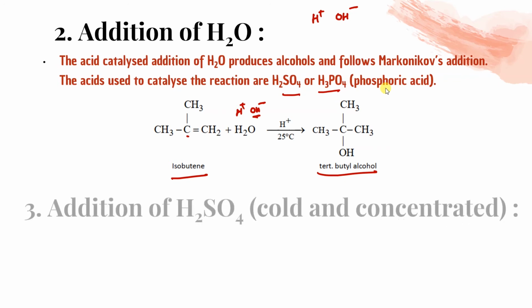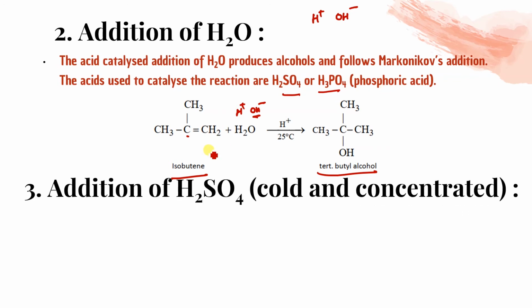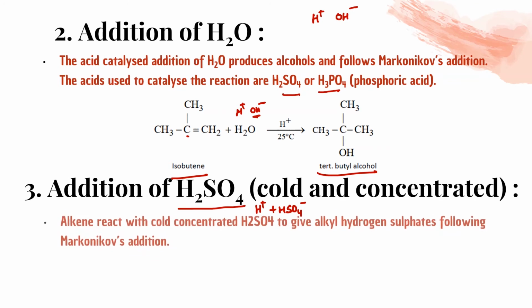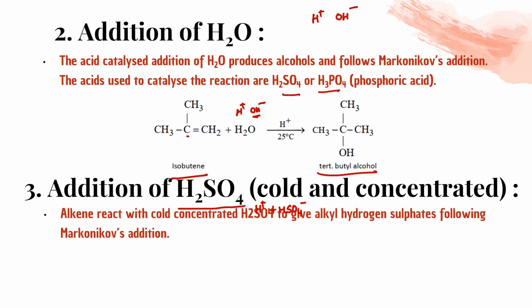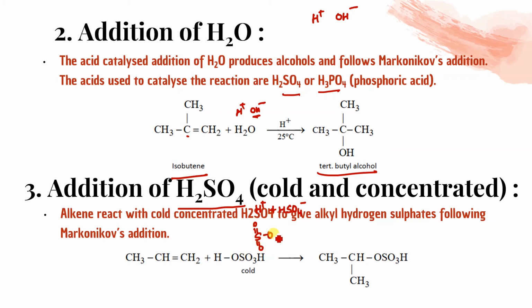Yes. Addition of H2SO4, again this is also undergoing Markovnikov. It will break into H plus and HSO4 minus, so easily you can do it, isn't it? Alkene reacts with cold concentrated H2SO4 to give alkyl hydrogen sulfate following Markovnikov addition, and HSO4 minus is written like this. On that day I have explained how this bond breaks.